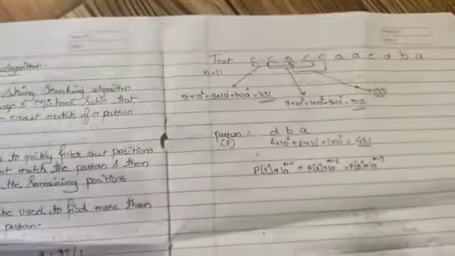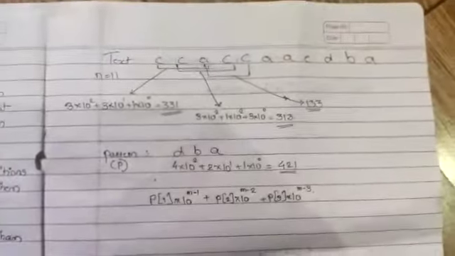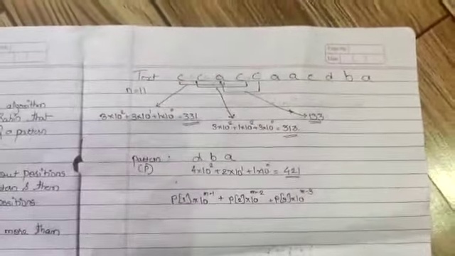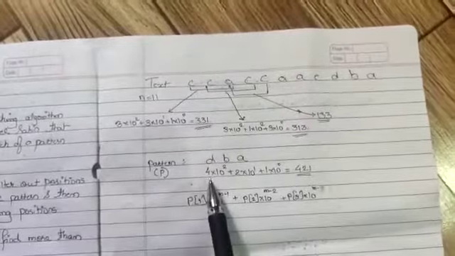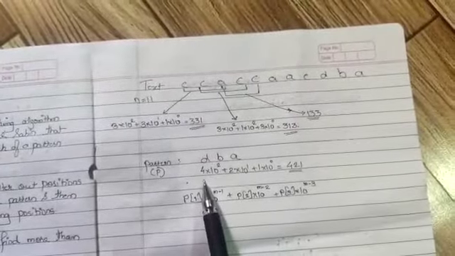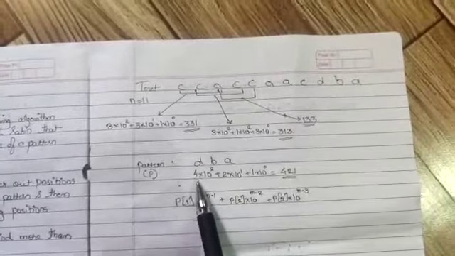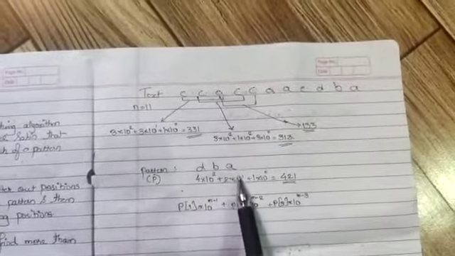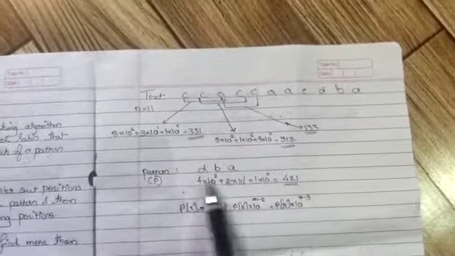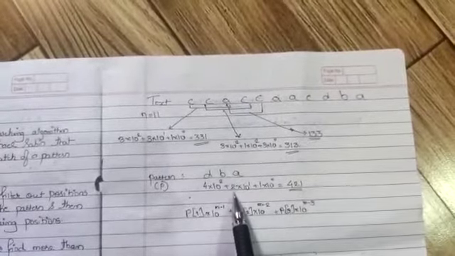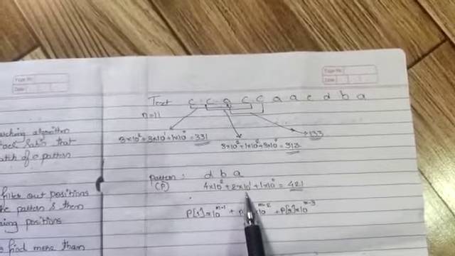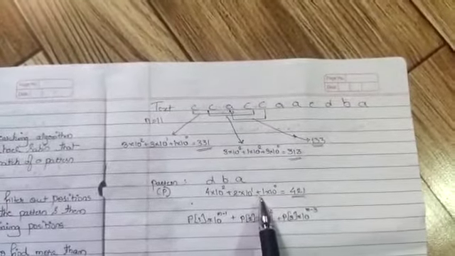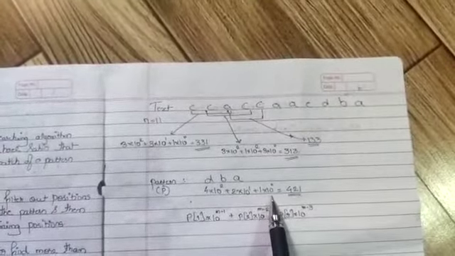If I go through the previous example, I have slightly changed the definition. 4 is the value of D, 4 into 10 raised to 2. Now we are defining the position of the letters. Next the value of B is 2 into 10 raised to 1, plus 1 into 10 raised to 0.